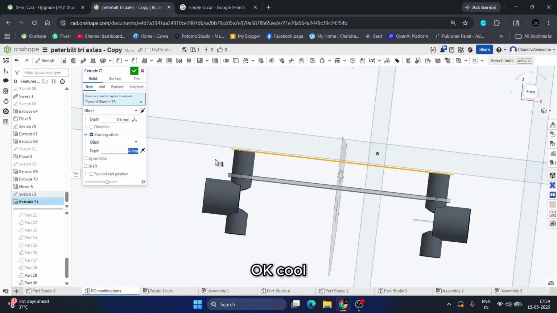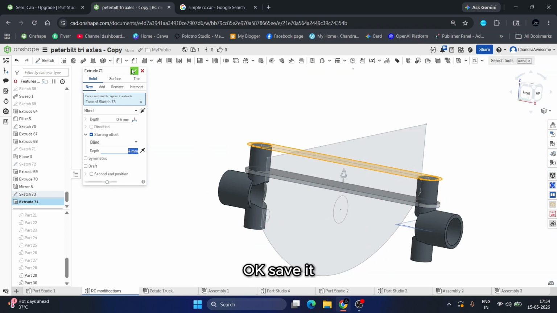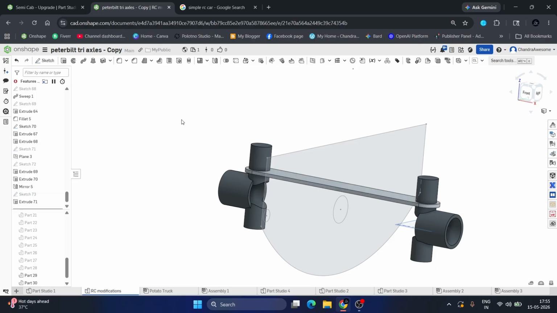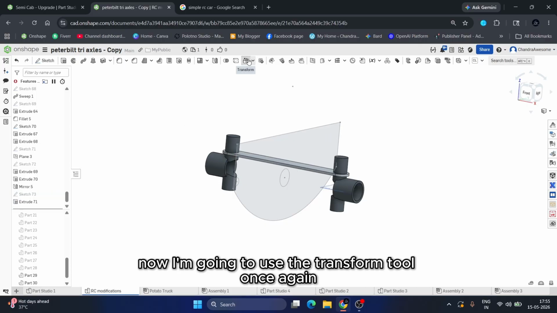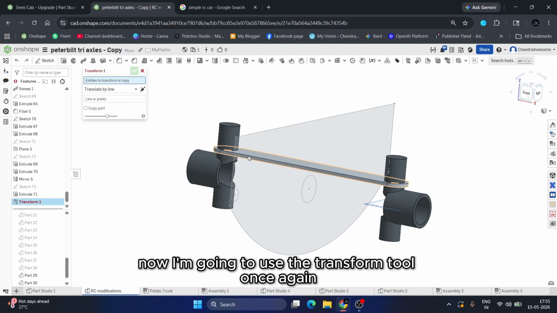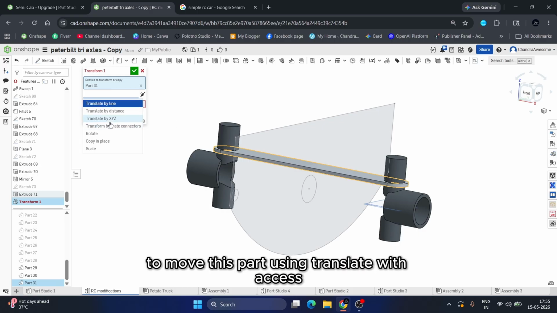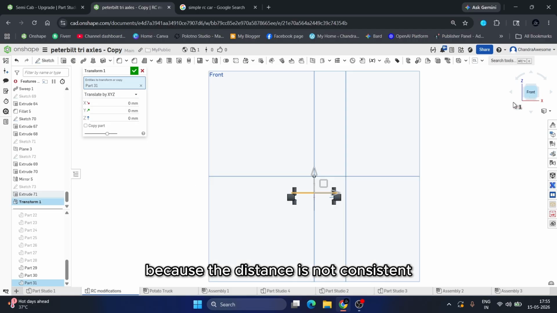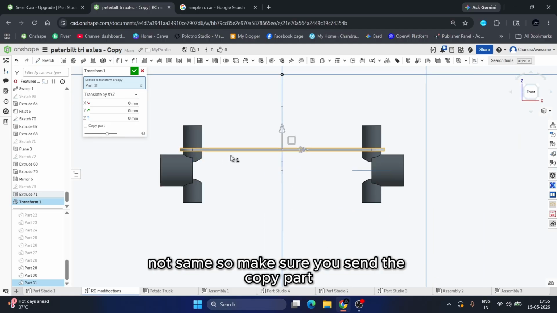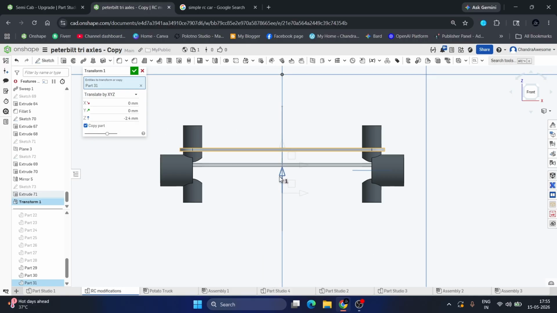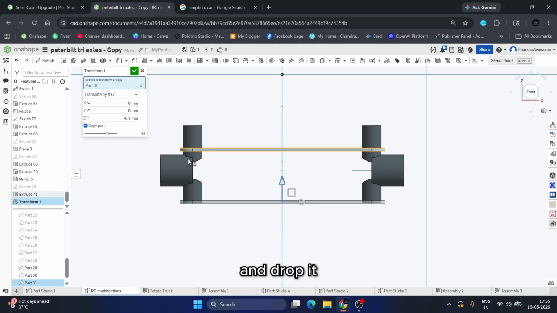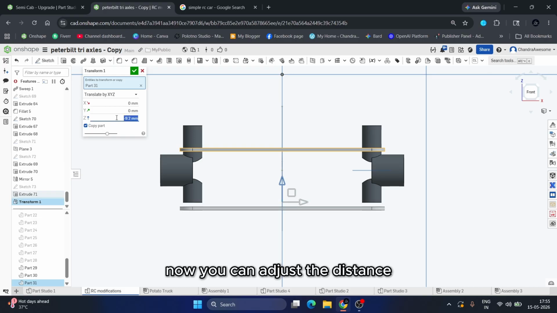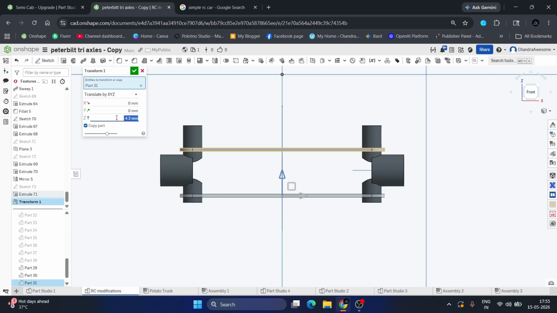Okay, cool. Okay, save it. Now I'm going to use the transform tool once again to move this part using translate vertex axis because the distance is not consistent, not the same. So make sure you select the copy part and drop it. Now you can adjust the distance.